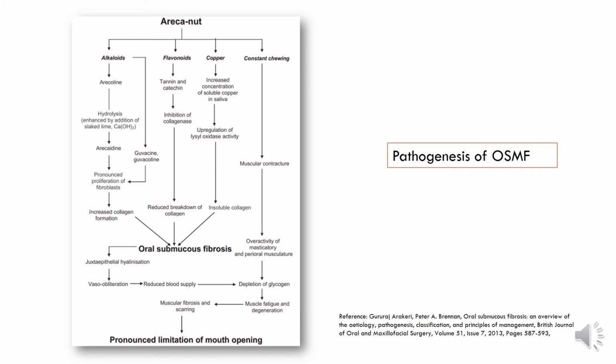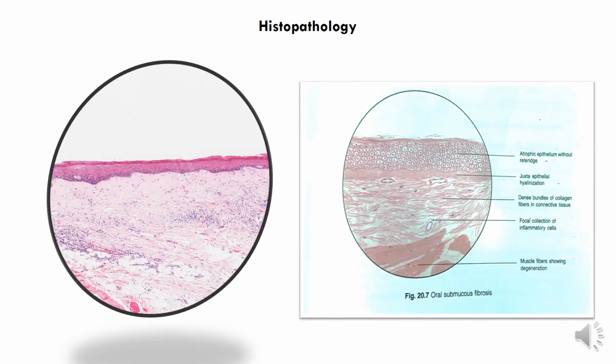Now, as has been mentioned, why are we concerned about oral submucous fibrosis? Because it is described as an oral potentially malignant disorder. So, what does that mean? It means that once a patient develops oral submucous fibrosis, he develops a very high risk of the epithelium undergoing malignant transformation into squamous cell carcinoma. Okay, so with the background, let's see how the histopathology will look when you do a biopsy for these patients.